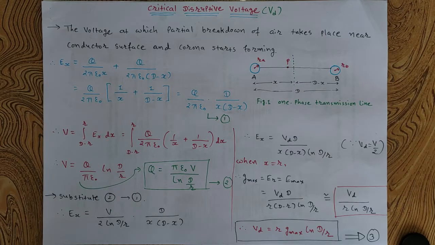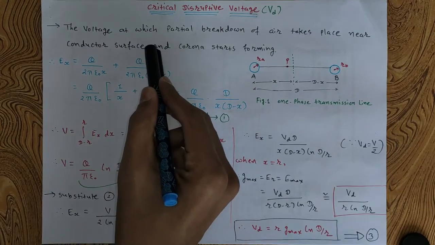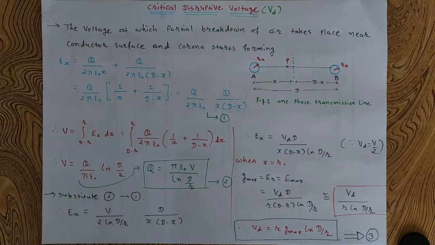At a certain voltage the air surrounding the conductor breaks down, and the air nearer to the surface of the conductor behaves like a conductor. So the definition of critical disruptive voltage is the voltage at which partial breakdown of air takes place near the conductor surface and corona starts forming.